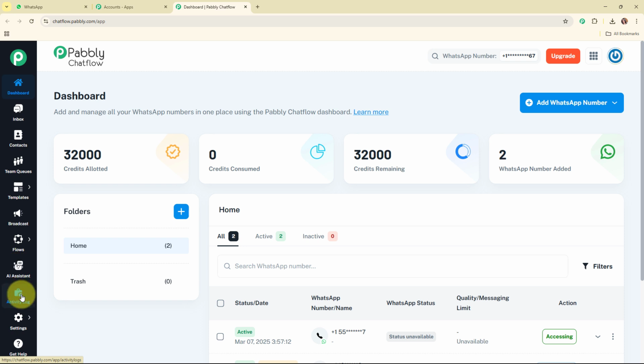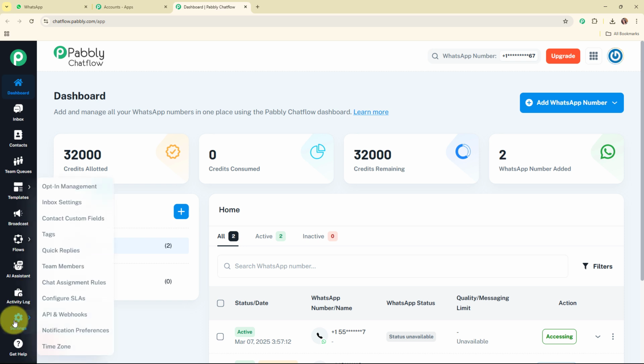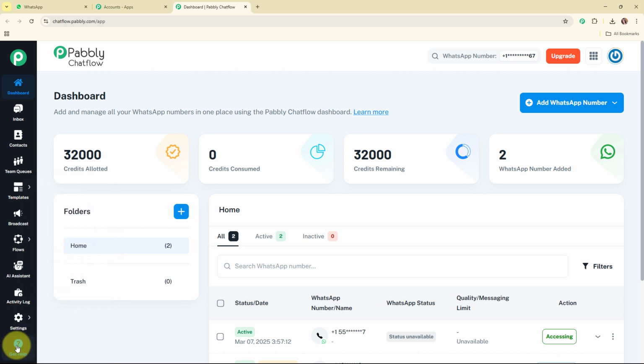Then comes the activity log, and here in this feature you can see all your activities of your Pabbly Chatflow account at one place. Then comes the settings, and here in the settings you can see some more features as well. So here if you wish to learn about these features in detail, then you can check out the video dedicated to this feature. Then comes the get help option. So by using this particular option you can get a response to all your queries regarding Pabbly Chatflow.